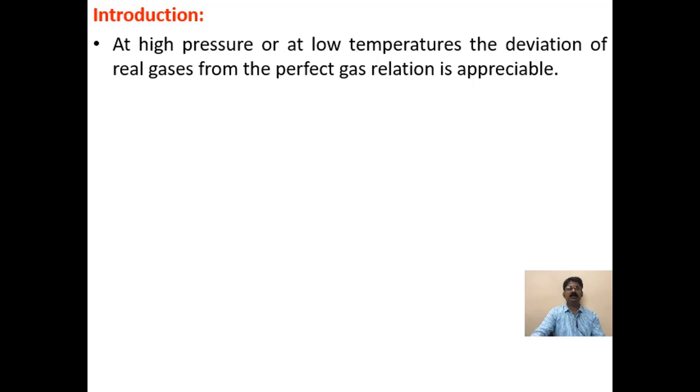At high pressure or at low temperature, the deviation of the real gases from the perfect gas relation is appreciable. So, usually there will be some error. That means it is not exactly that of the perfect gases.